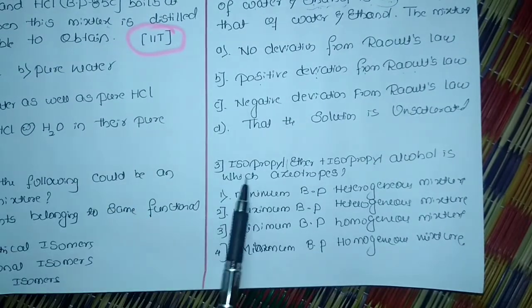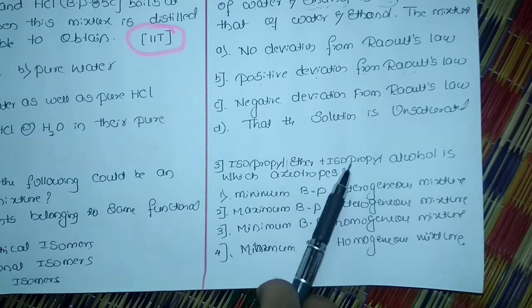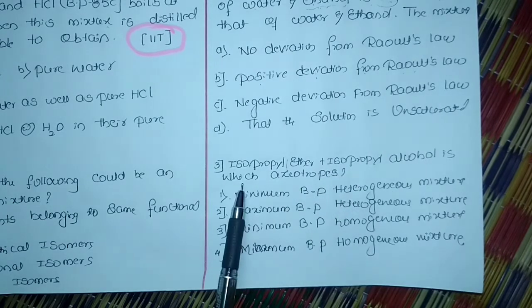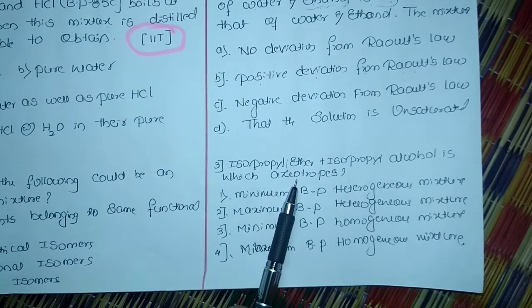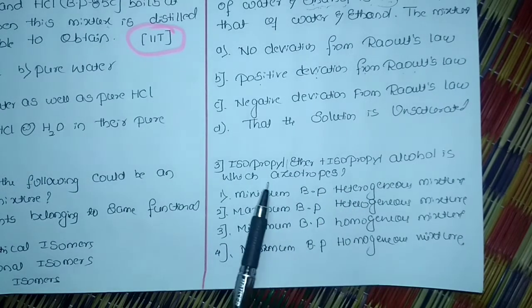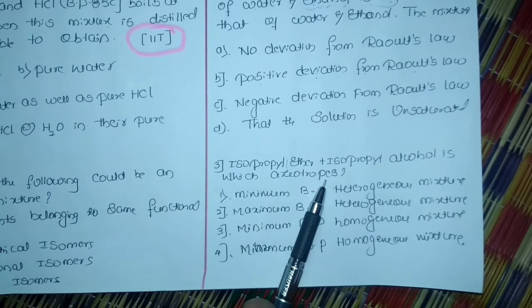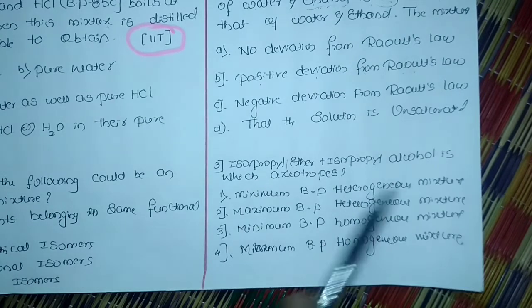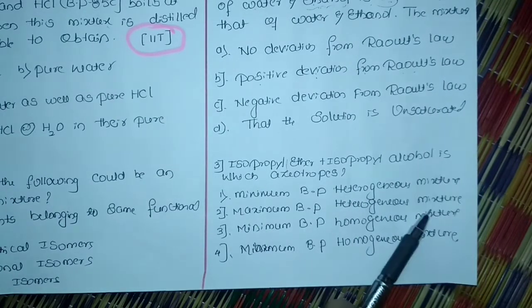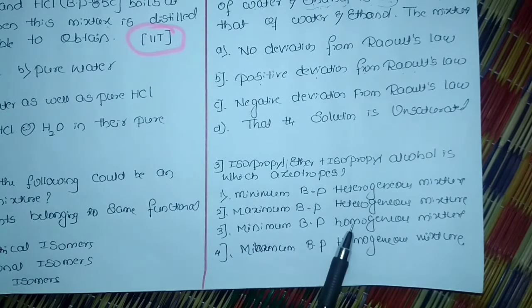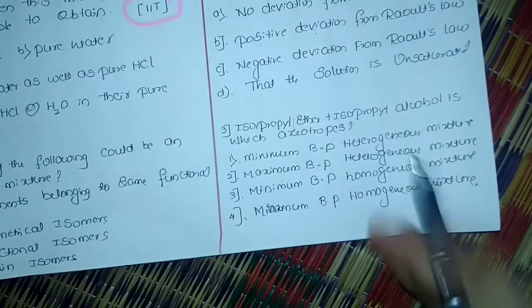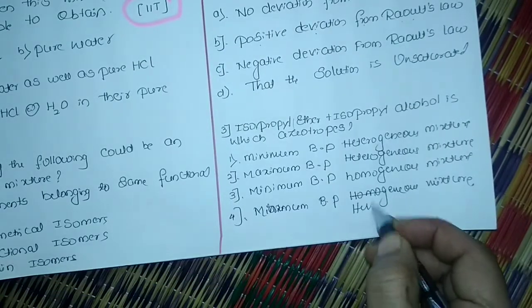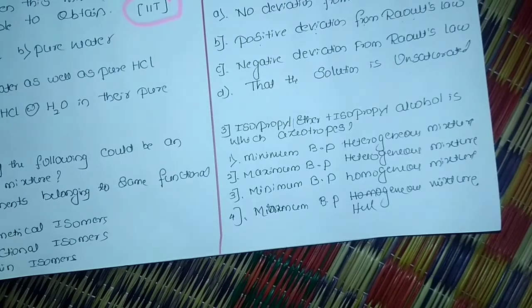Next, isopropyl ether plus isopropyl alcohol is which azeotrope? Repeating, isopropyl ether and isopropyl alcohol is which azeotrope? The options are: minimum boiling point heterogeneous mixture, maximum boiling point heterogeneous mixture, minimum boiling point homogeneous mixture, and maximum boiling point homogeneous mixture. So think and tell.